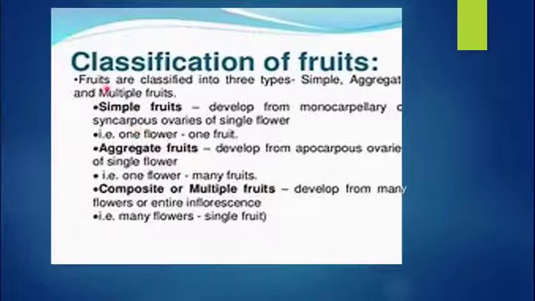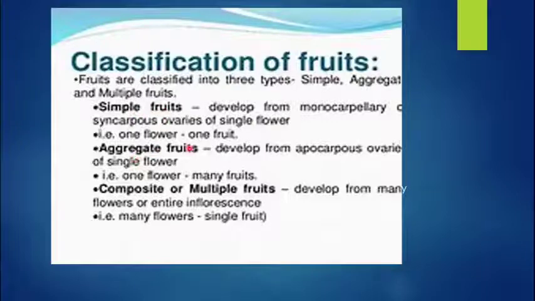Then, fruits can be classified based on how they are developed. That is, there are three types of fruits: simple fruits, aggregate fruits, and composite or multiple fruits. Simple fruits develop from monocarpellary or syncarpous ovaries of a single flower. Like mango, tomato, all are examples of simple fruits.